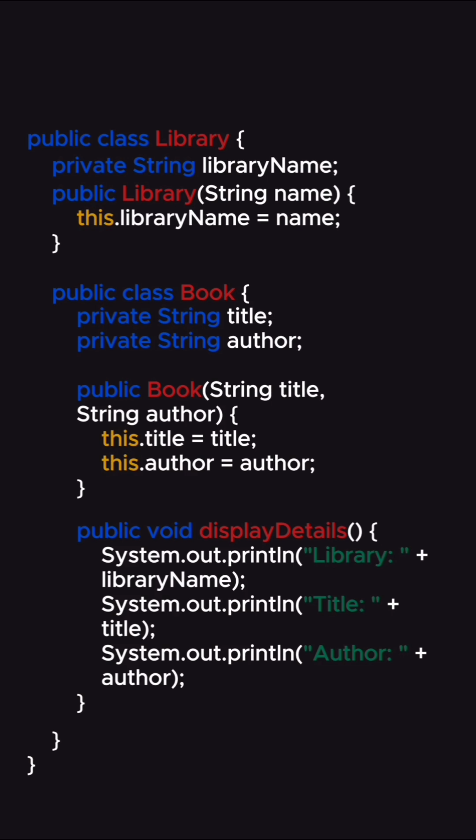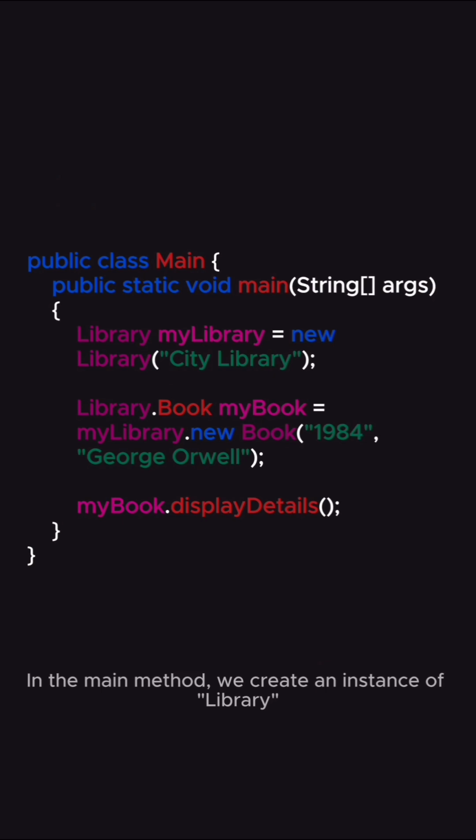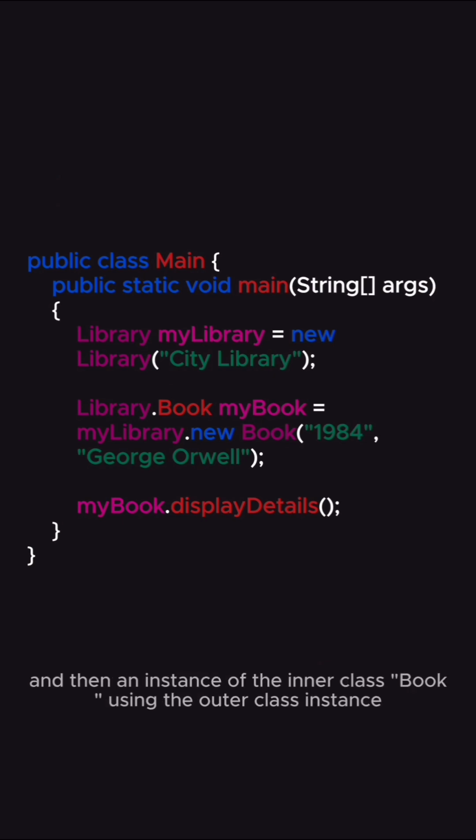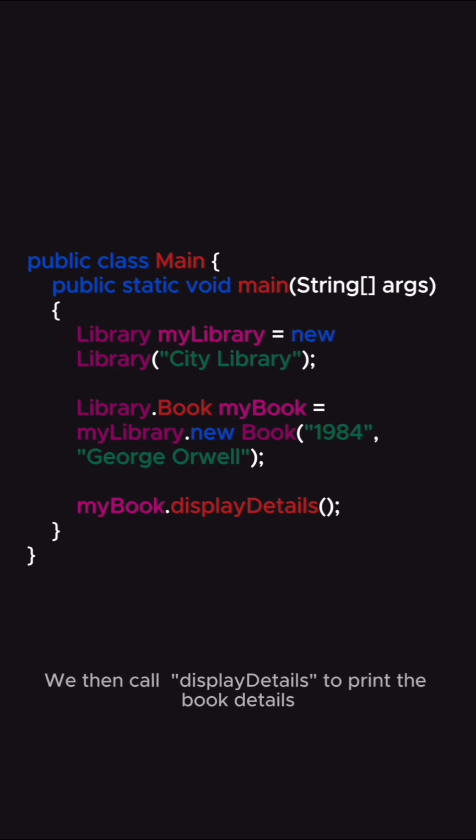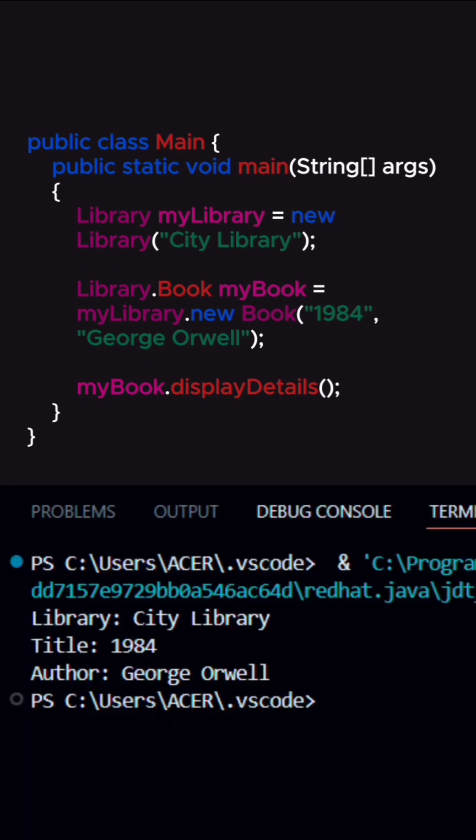Let's take a look at the whole code. In the main method, we create an instance of Library, and then an instance of the inner class Book, using the outer class instance. We then call displayDetails to print the book details.